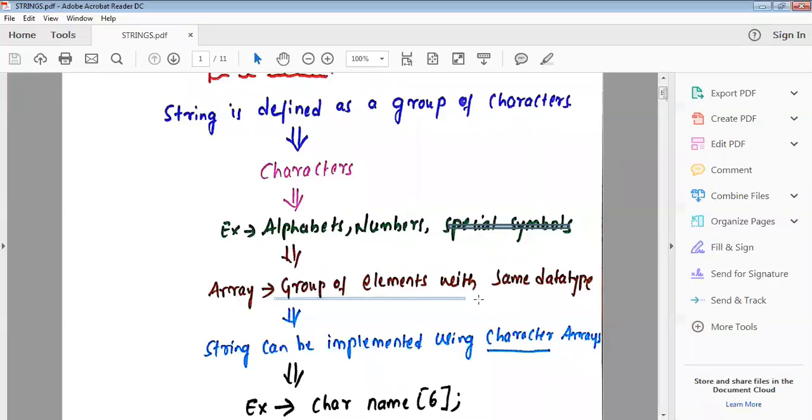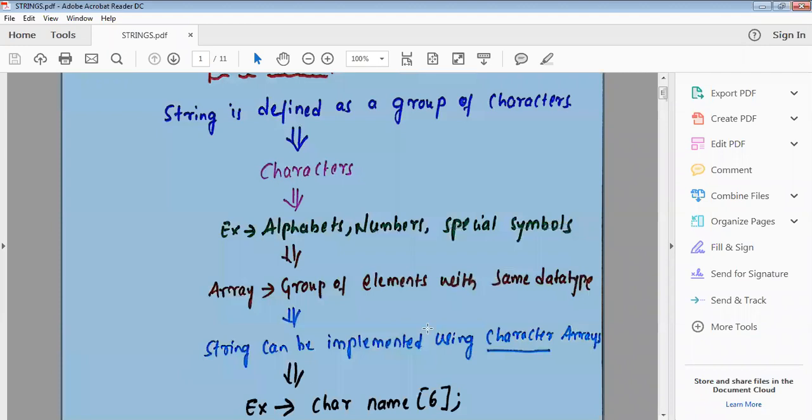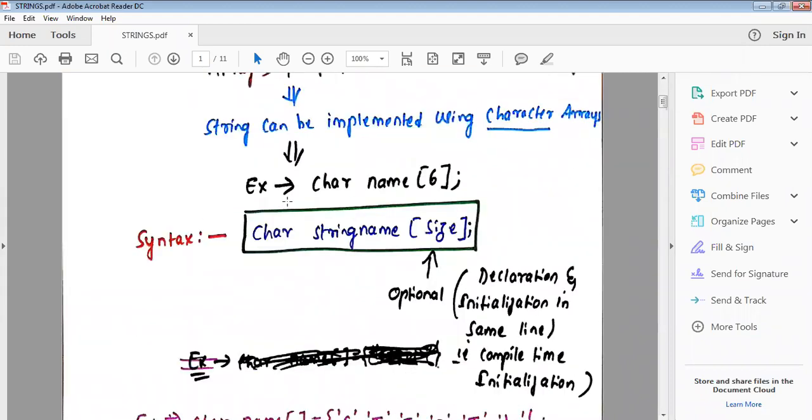So a group of elements with the same data type. A string can be implemented using a character array. Here I have written one example of a character array to represent the string. You take char, which is a data type, then the name and size 6.